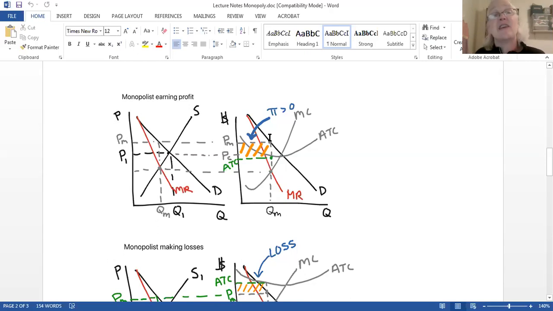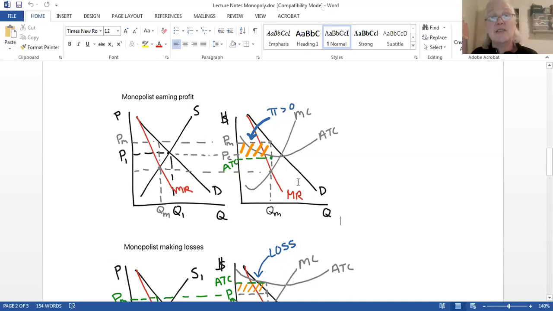In order to calculate profit or loss, very much like the perfectly competitive market, what I have to do is go from Q up to ATC. So Q to ATC, I have the green dot and come across, and there's my green ATC. It's below my price. That gives me this rectangle that I have cross-hatched in yellow. That is my positive profit because price is greater than ATC. So I've got a profit margin going on there. It's positive, okay? So this is what it would look like for a monopolist earning profit in the short run.